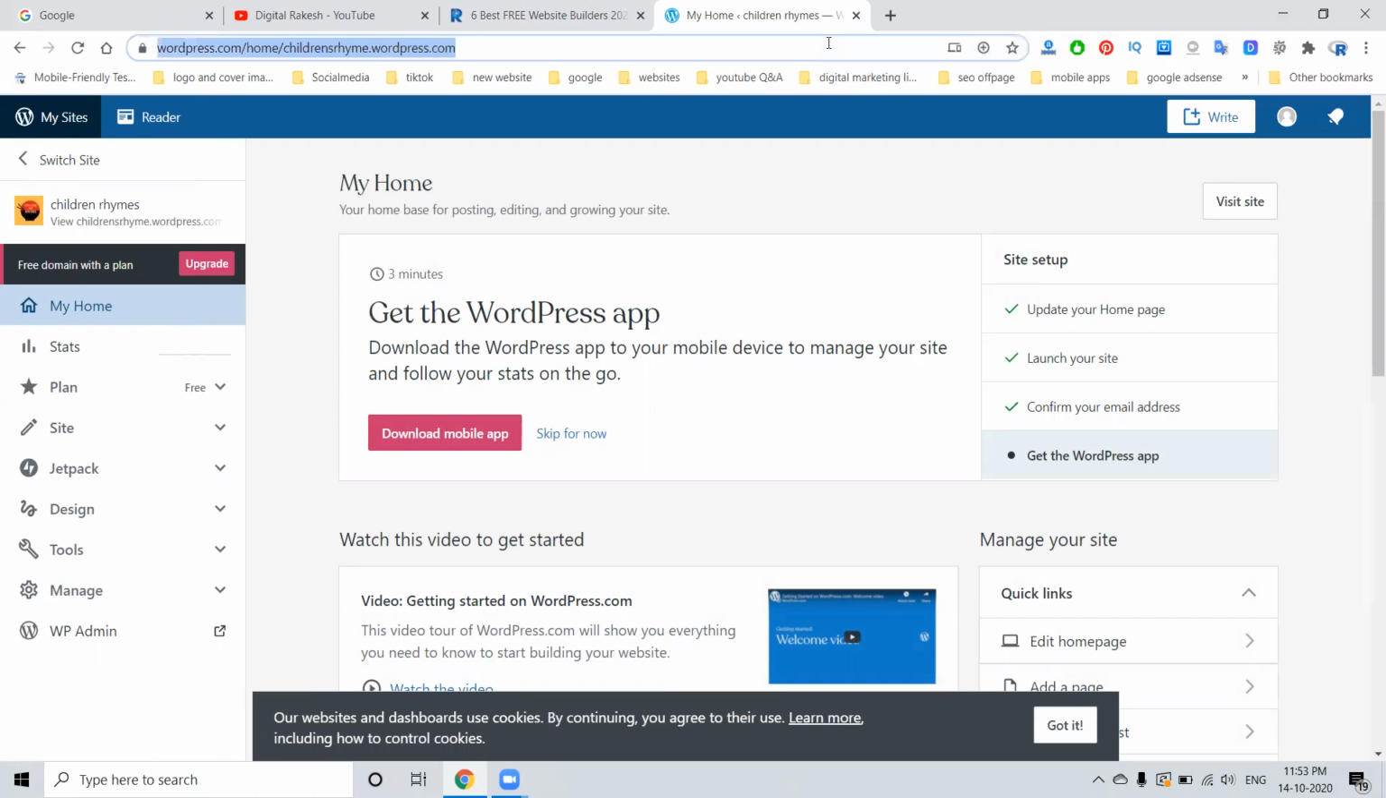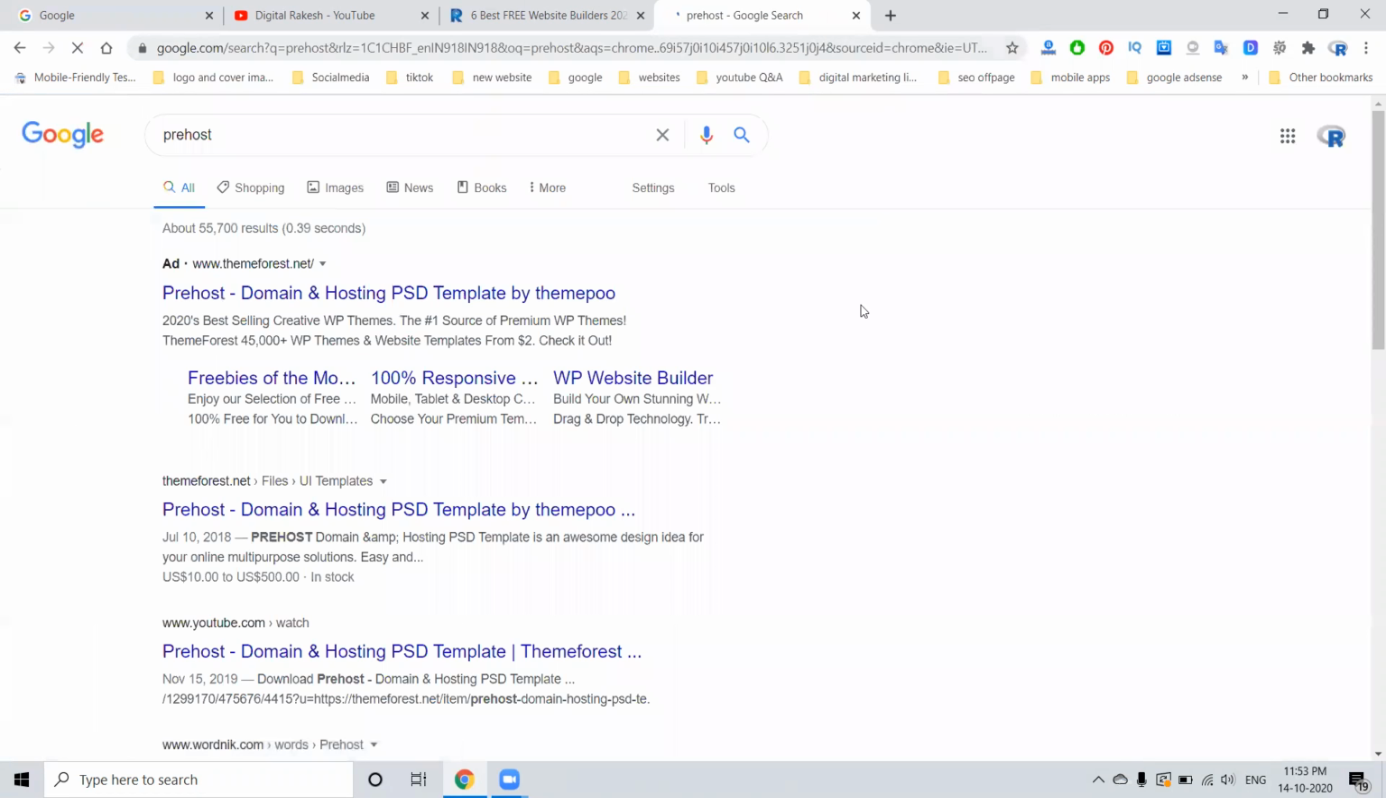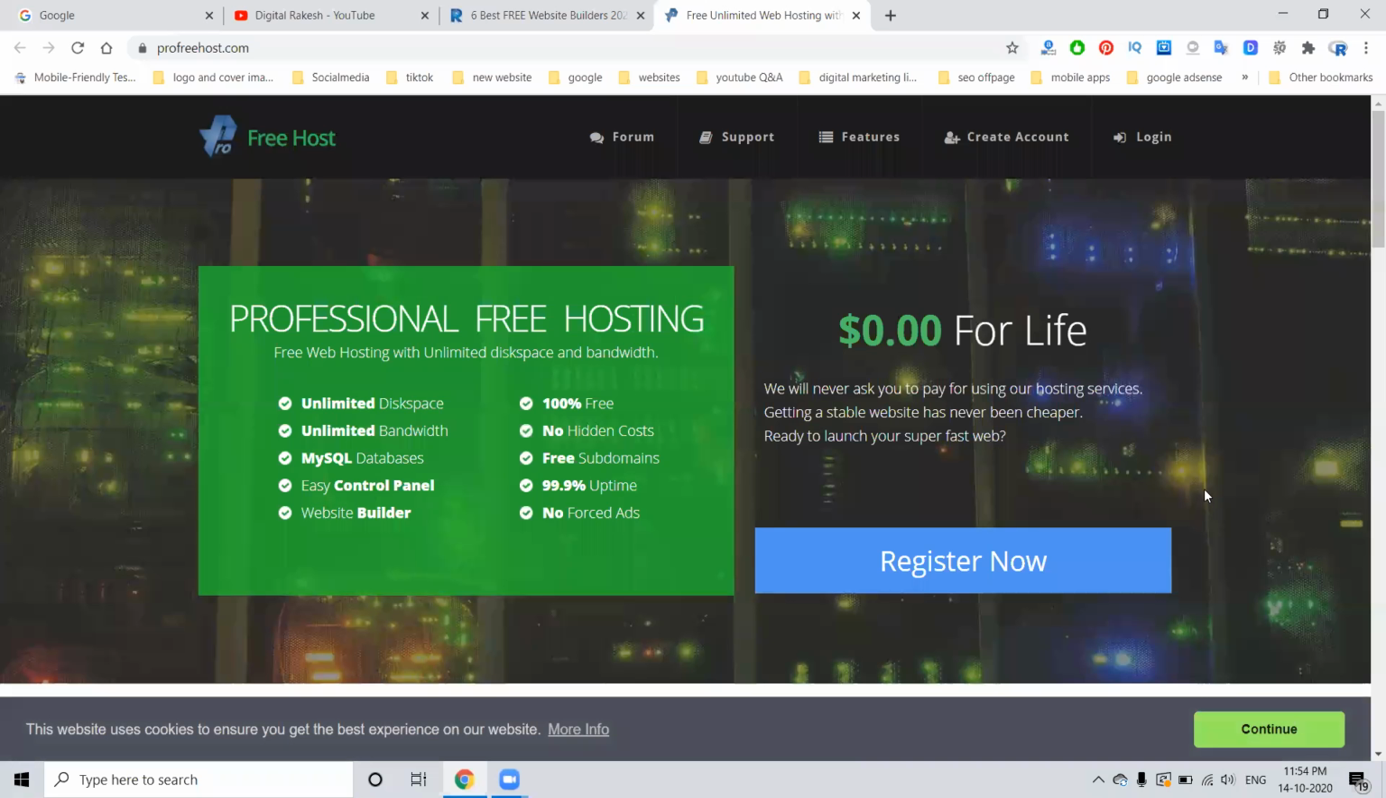And the third website is profreehost.com. I will open the website here. In this: unlimited disk space, unlimited bandwidth, MySQL data, easy control panel, website builder, 100% free, no hidden cost, free subdomain, 99.9% uptime, no forced ads. Just register and make a free website.